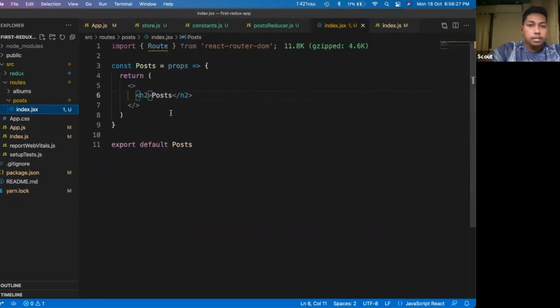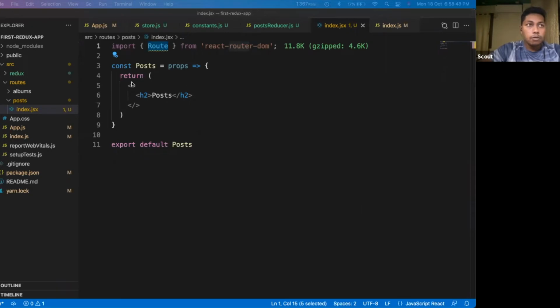Inside this posts folder, I will again make use of the Route component that I have imported from react-router-dom. From here I will use it to define two other routes.